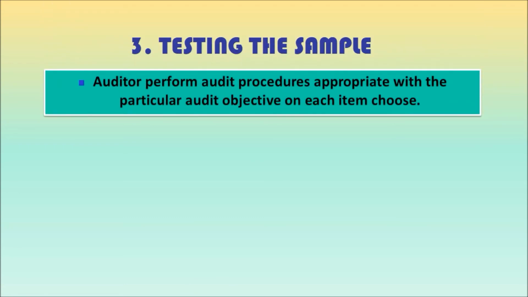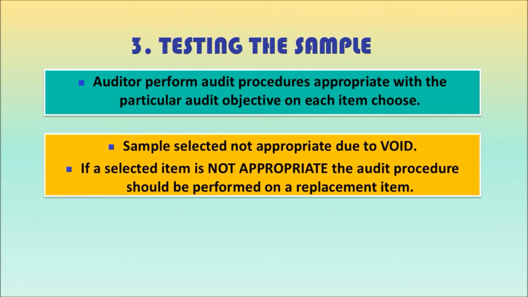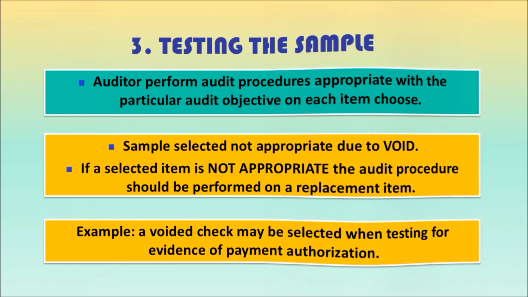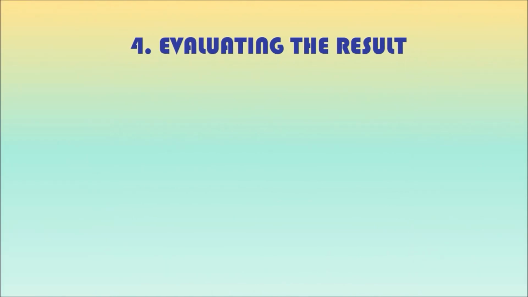Third step, testing the sample. Auditor will perform audit procedure appropriate to the audit objective on each item that is selected. Sometimes the sample selected is not appropriate, for example due to being void. If a selected item is not appropriate, the audit procedure needs to be performed on a replacement item. As an example, a voided check may be chosen when testing for evidence of payment authorization. If the auditor is satisfied the check had been properly voided, it does not constitute an error, but another sample needs to be chosen. Last step, evaluating the sample.